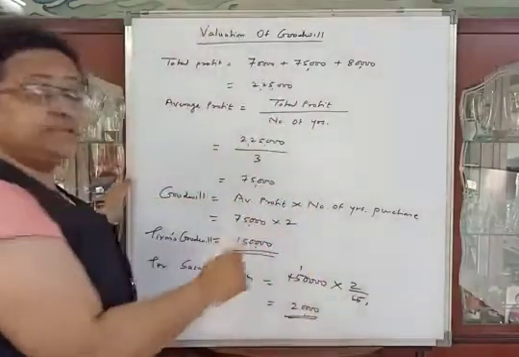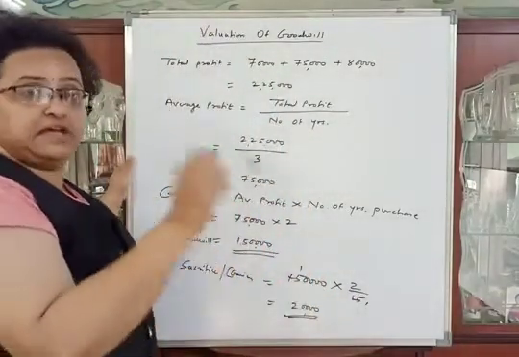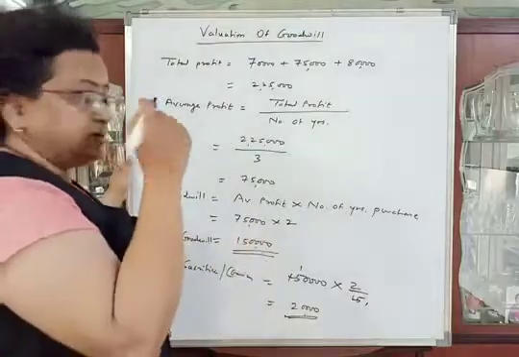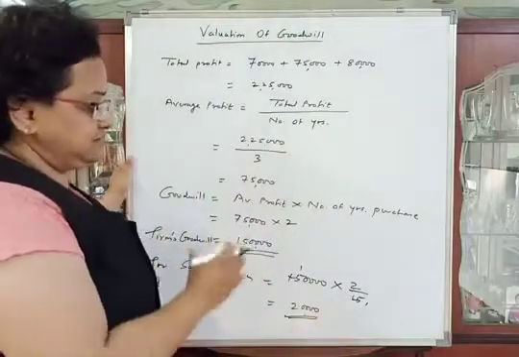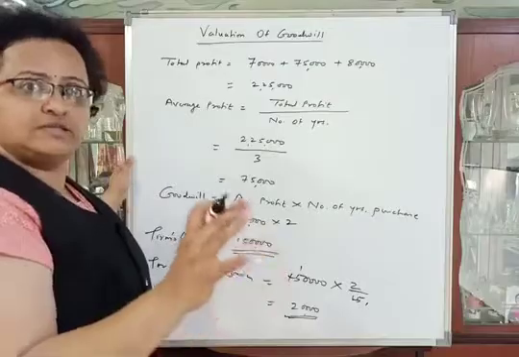So we will adjust 20,000 of goodwill. 20,000 is the gain of Mr. C, and A and B will sacrifice a total of 20,000 for C.